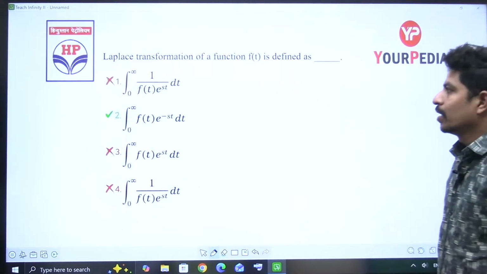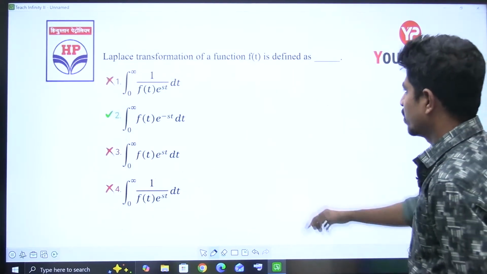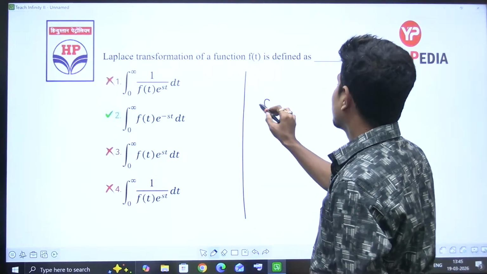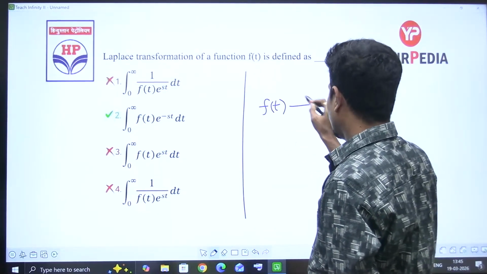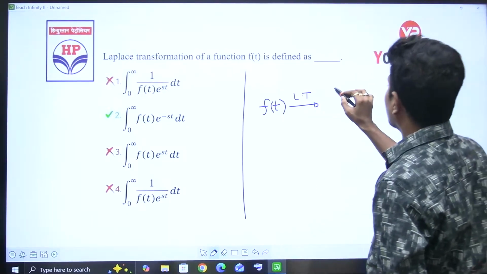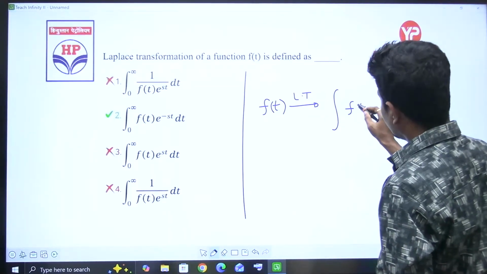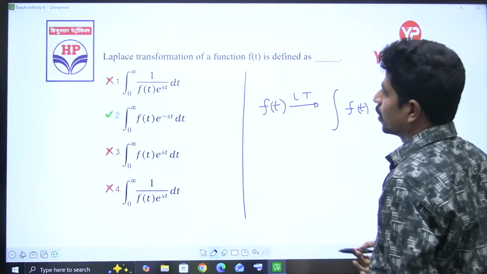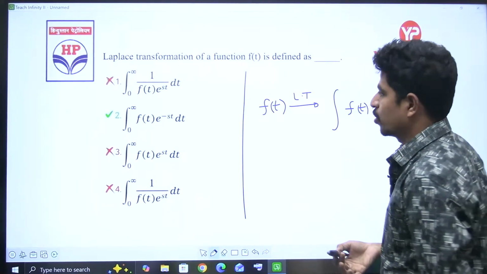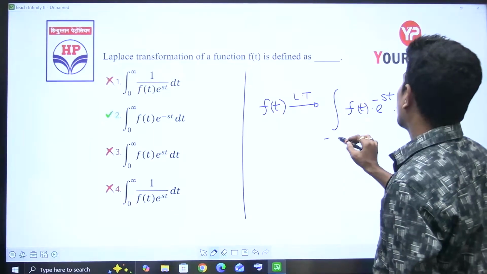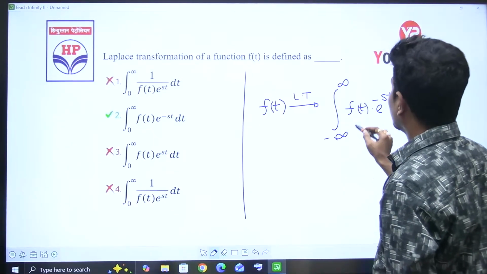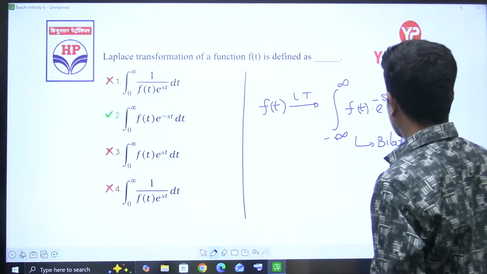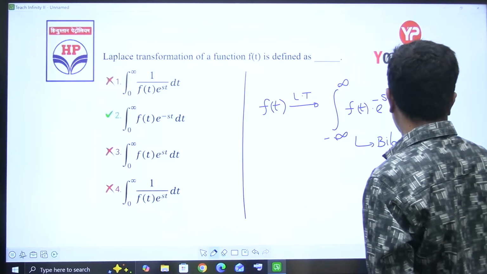Next, the Laplace transform of a function f of t. See, if you have a signal in time domain and you apply the Laplace transform, the integral of f of t multiplied with e power minus st with respect to time dt will give you the Laplace transform version. If we take the limits from minus infinity to plus infinity, then it is called the bilateral Laplace transform.